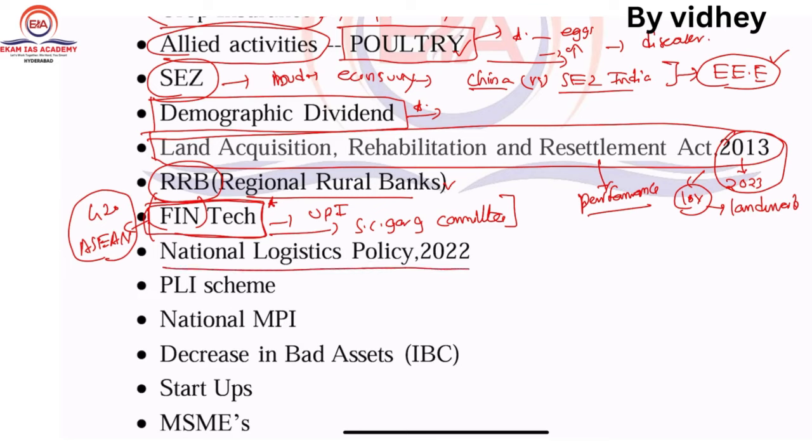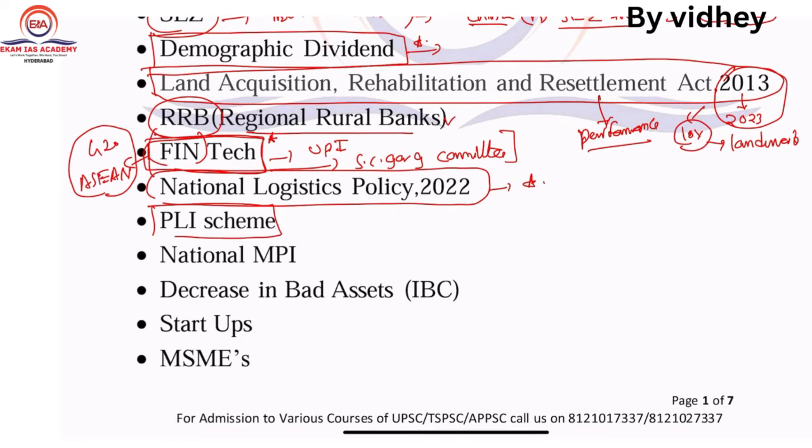Next one, the National Logistics Policy. Very important, just go through it. Next one, there is a high chance of asking about the PLI scheme. What are its sectors? How did it perform?